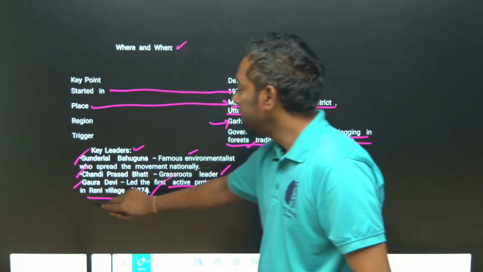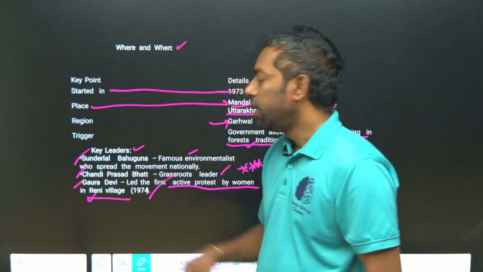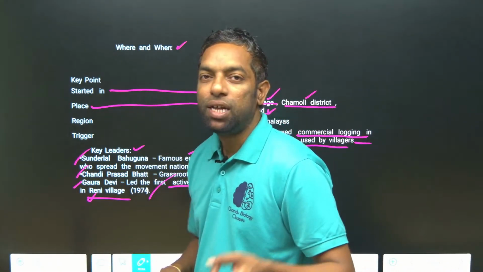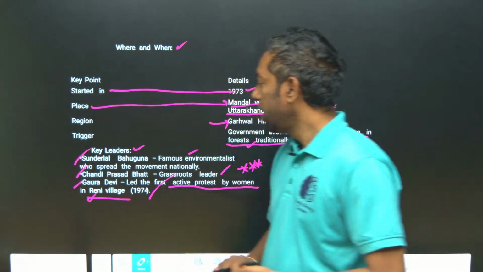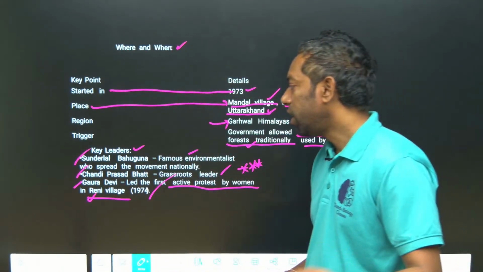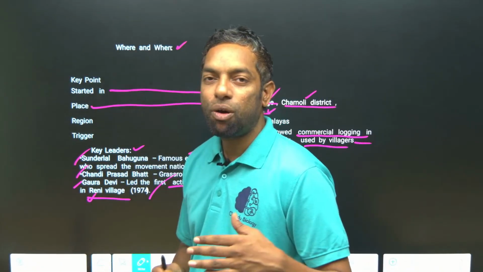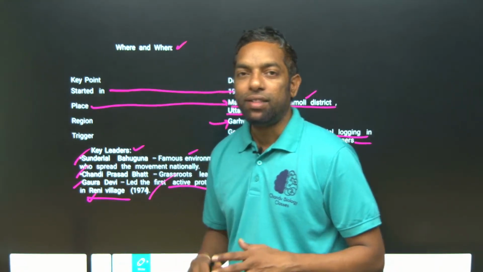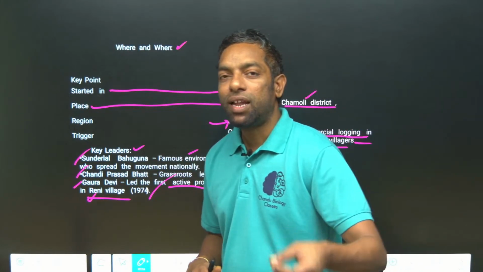The village is Rainy village, Gaura Devi, Rainy village. The leaders who ran this movement are Sundarlal Bahuguna, Chandi Prasad Bhatt and Gaura Devi. These three leaders ran this movement. Chipko means to hug the trees to prevent them from being cut down, and this movement took place in the Himalayas, in Uttarakhand.